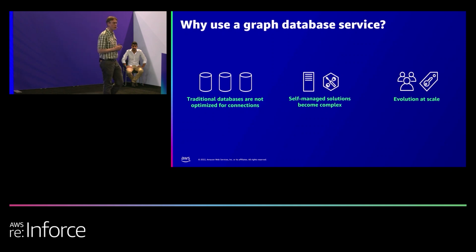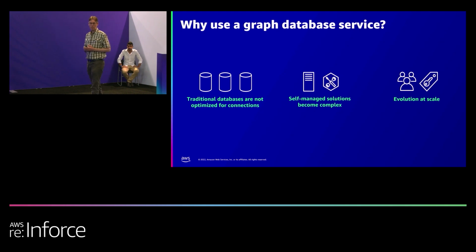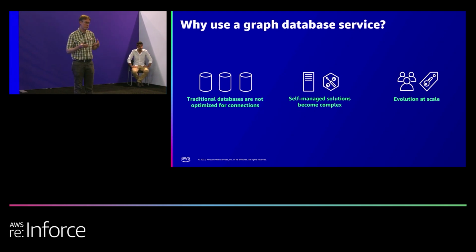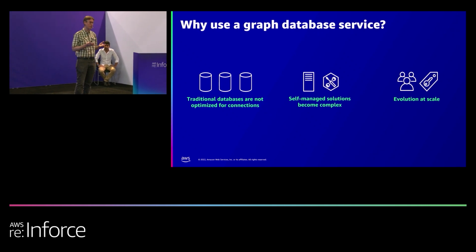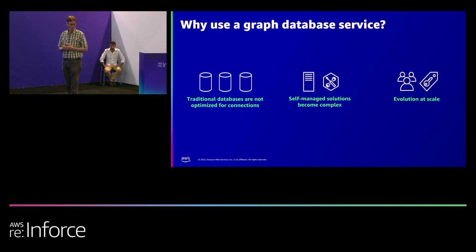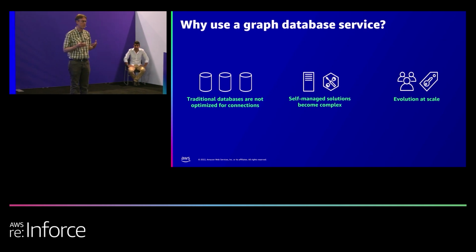Why would you think about a graph database service? Well, graphs as an information model tend to have a lot of random access. And so if you think about going from one node, following a link, traversing to another, you're not able as a database to lay out the data to get good locality, for example, as you can in a relational database with rows and columns. So graph databases are optimized for these kinds of graph access patterns.